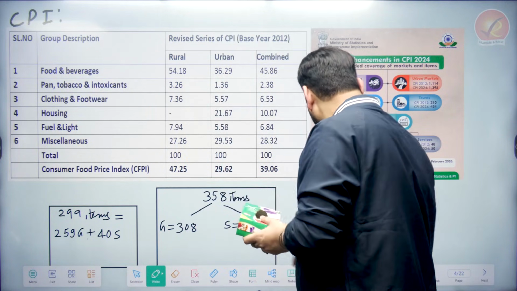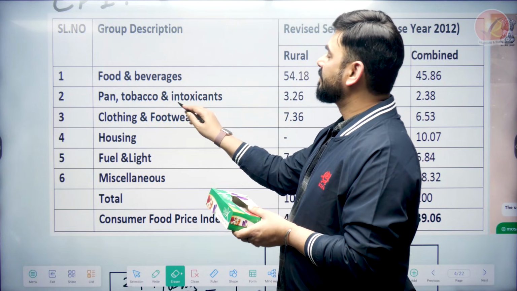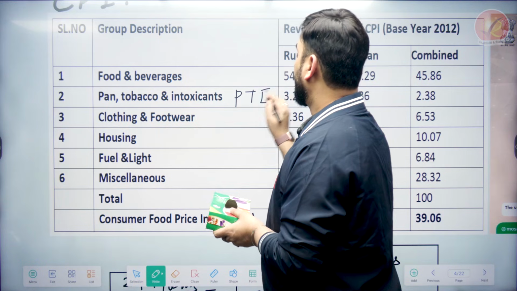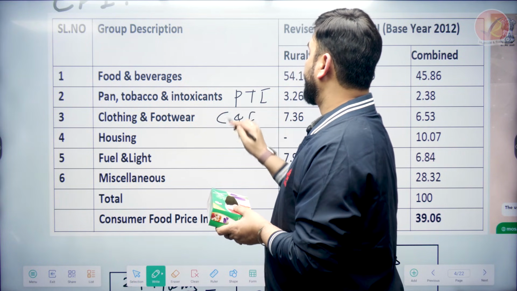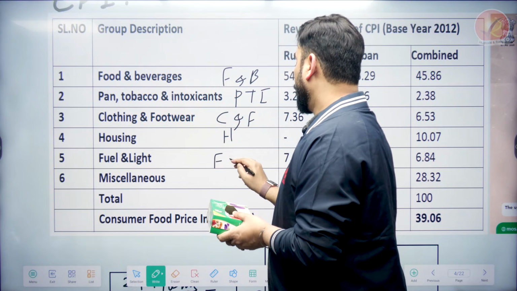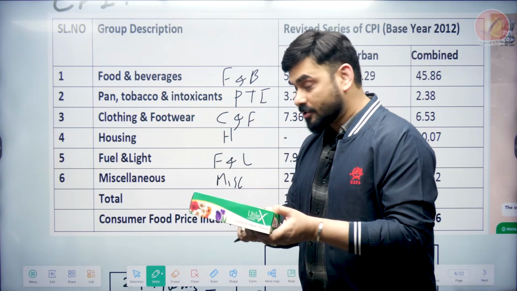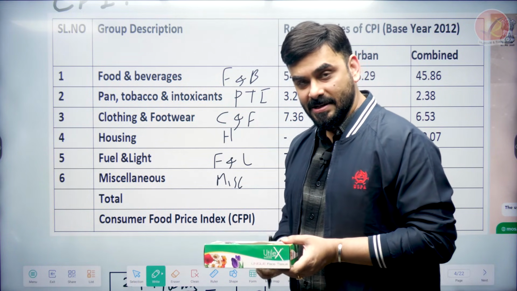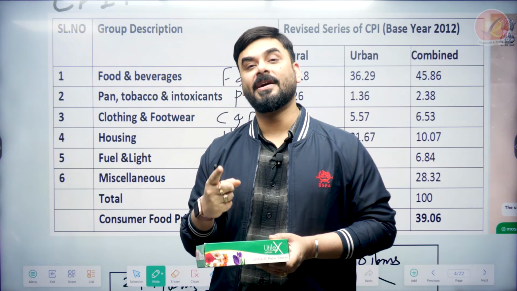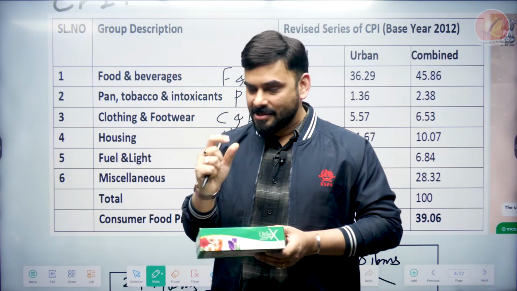So these items are, as we can see, number one, food and beverage. Number two, pan tobacco intoxicants called PTI. Number three, clothing and footwear, C&F. Then housing, fuel and light, miscellaneous. These are the items. Now in this box, what is the importance of food and beverage? Which means that if I'm spending 100 rupees on a daily basis, how much out of that 100 am I, as an individual, spending on food and beverage taken together.